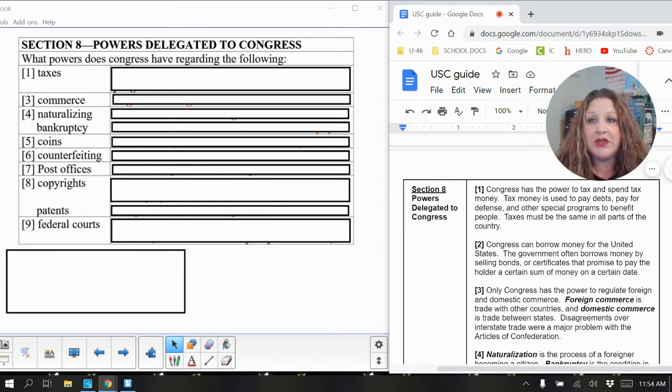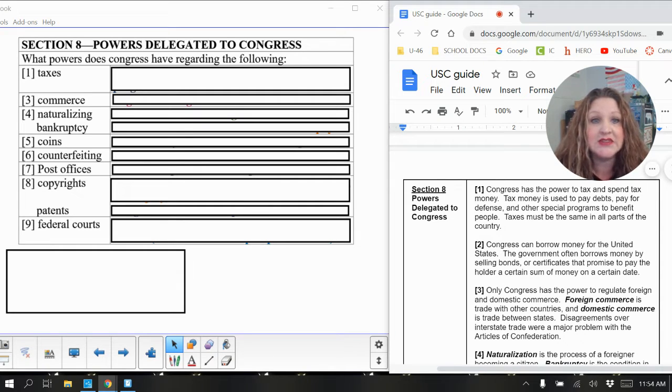And I will read Clause number 1 about taxes. Congress has the power to tax and spend tax money. Tax money is used to pay debts, pay for defense, and other special programs to benefit people. Taxes must be the same in all parts of the country. So again, the question is, what powers does Congress have regarding the following?